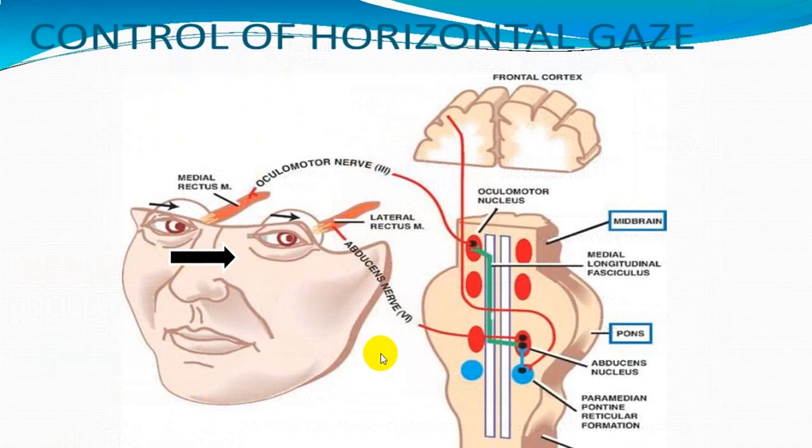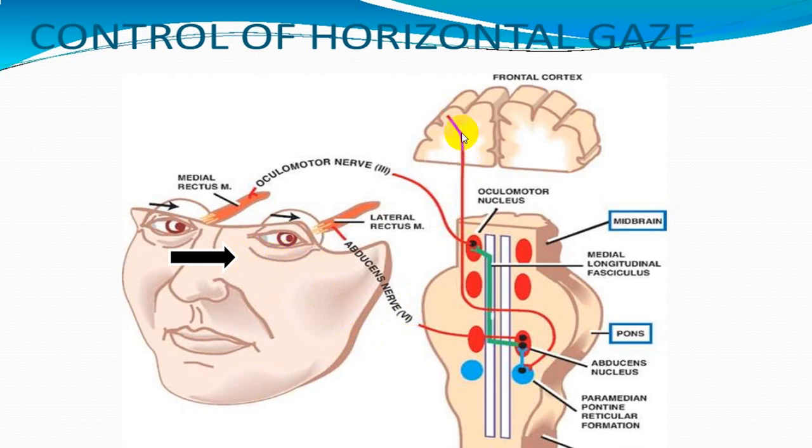This is diagrammatically again explained. When you want to look to the left side, this is written medial rectus, lateral rectus, abducent nerve. So you get a stimulus from here. So person is looking towards the left side.